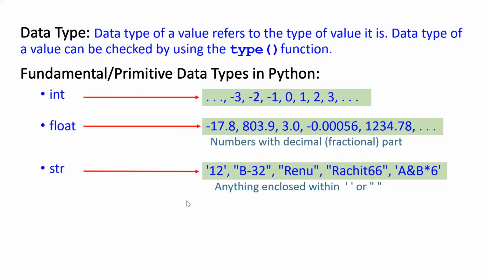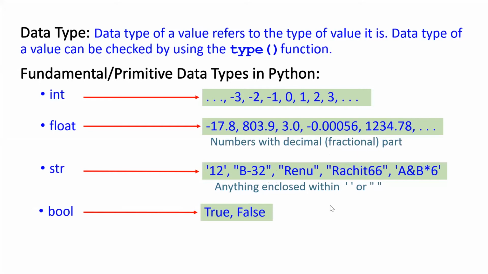Then we have string, str. str stands for string. Any value enclosed within quotation marks. It may be within single quotation marks, like 12 within single quotation marks, or B32 within double quotation marks. Any value within a pair of quotation marks is of string type.